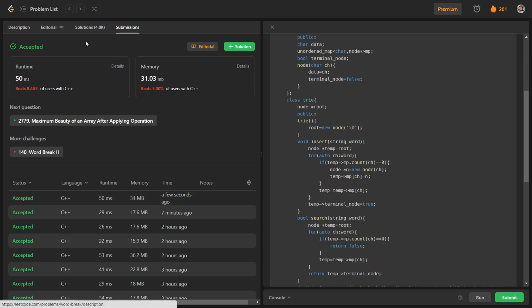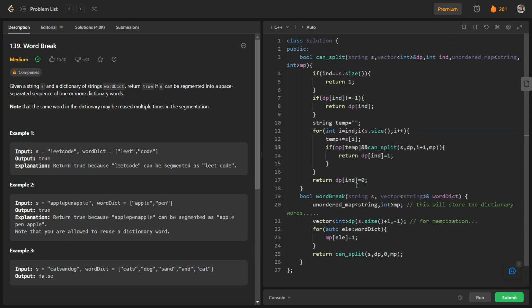So I will explain this part again. This was basically the same as we have done in trie, but the only difference is that there we were just inserting these strings in a trie, and here we are storing them in the form of an unordered map, and the rest everything is the same.